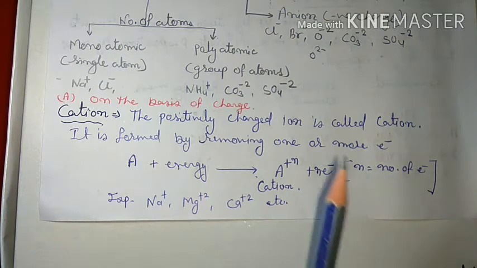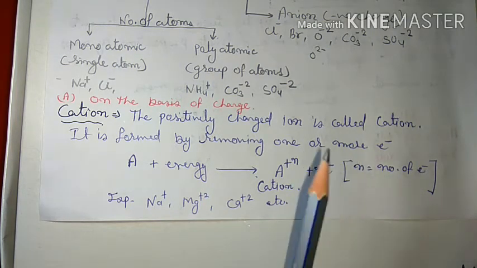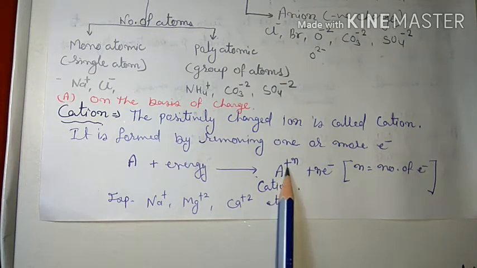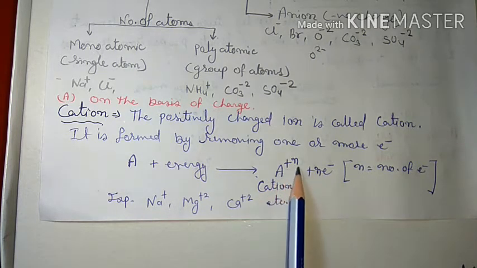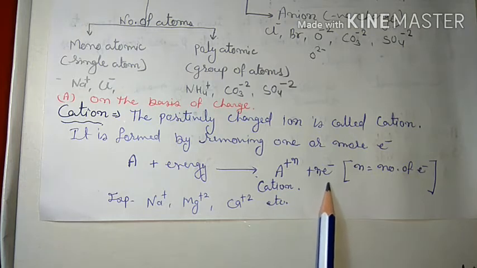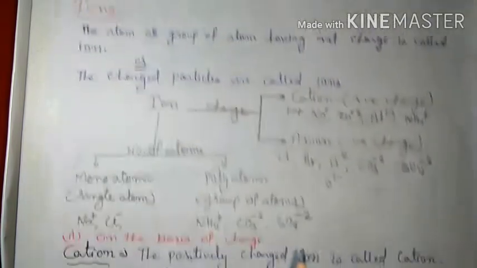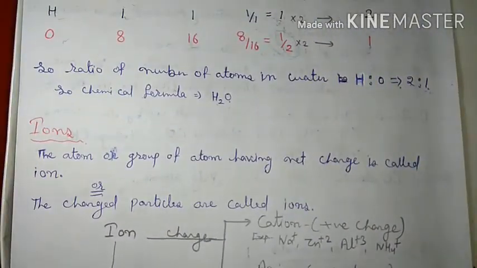Normally it is 1, 2, 3, 4, and maximum 7 and 8. Clear? Now if n electrons are removed, then it creates n positive charge, which is called cation. Understand?